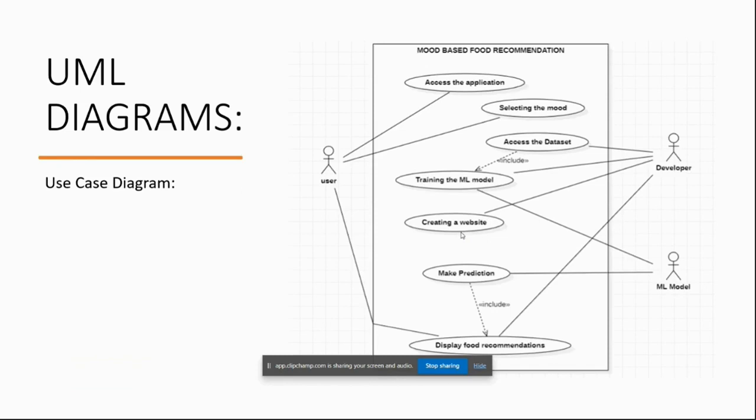The user accesses the application, that is the user interface we have created, by selecting the mood. The developer has access to the dataset and he trains the ML model which is connected to the user interface. He creates a website as well using Flask. The ML model makes the prediction based on what it has been trained on before, and all of these combine and display the food recommendations and restaurant recommendations to the end user.